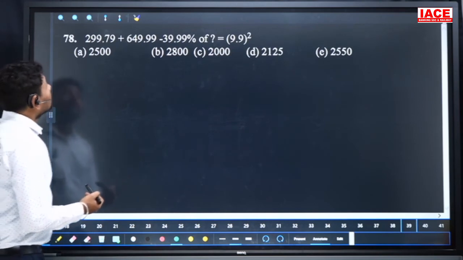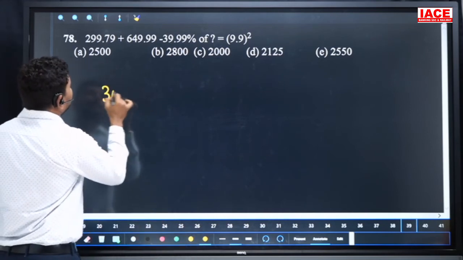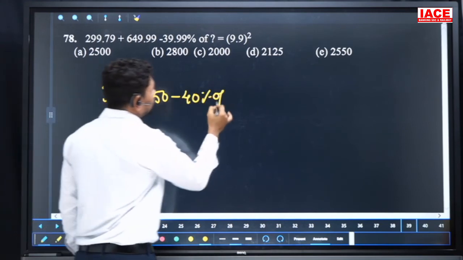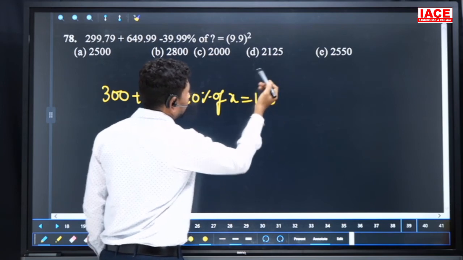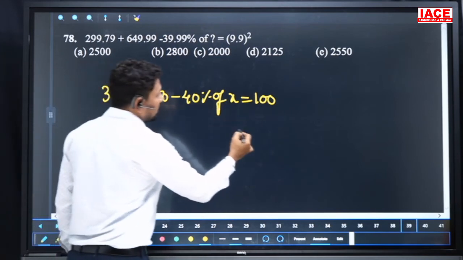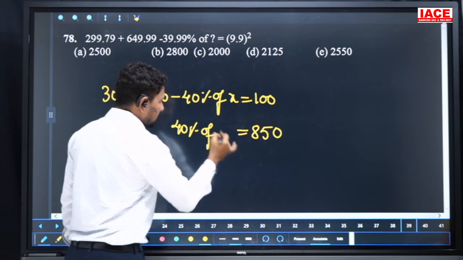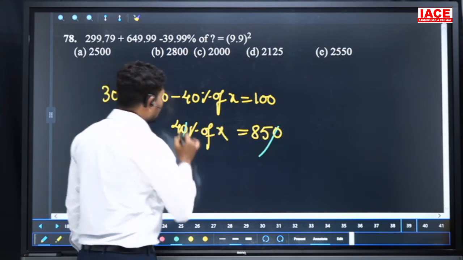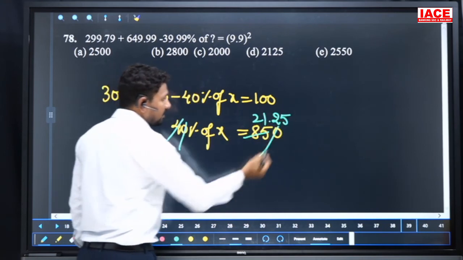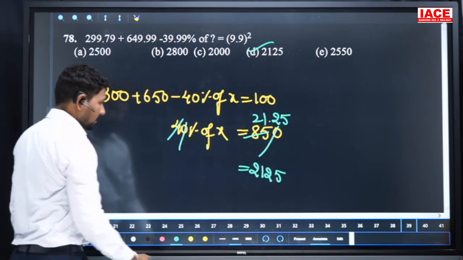Question number 78. As per the same data approximation, look at 78 here. 299.79, we can write 300 plus 650 minus 40 percentage of x, which is equal to 100. 9.9 is 10, 10 square is 100. 300 plus 650 is 950, 100 will be removed, we get 850, and 40 percentage of x, cancel the numbers. The 0 and 0 cancel, 4 to 85, 21 times extra 0.25 also, but percentage by 100 will be multiplied, we get the answer 2125. Our option is D, 2125. Move to the next question.